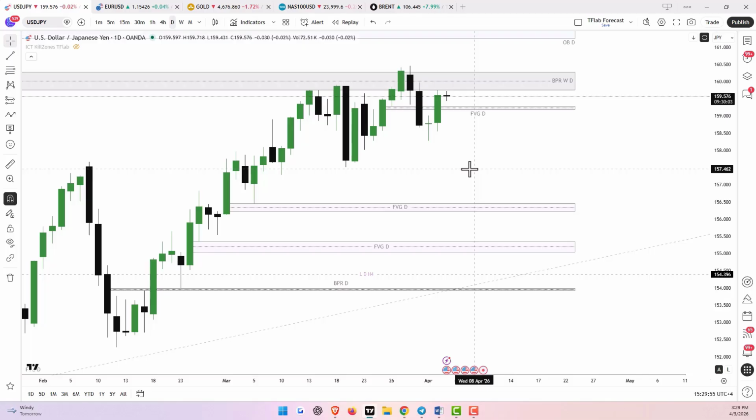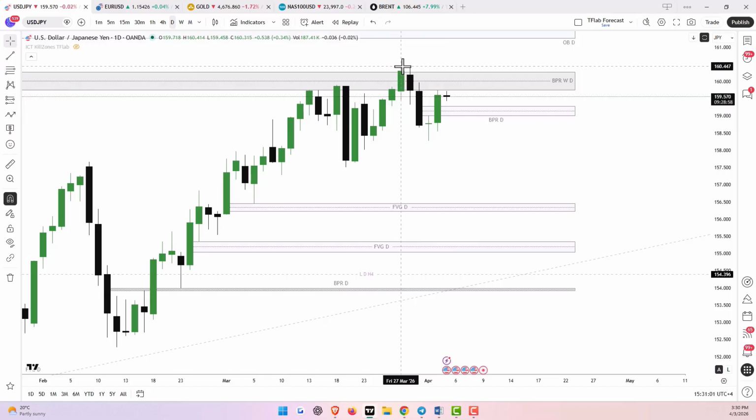I am with you for the daily analysis of the USDJPY currency pair on April 3rd. We are currently reviewing the daily time frame. We observed that after the price entered the 160 range last week, we saw an increase in the strength of